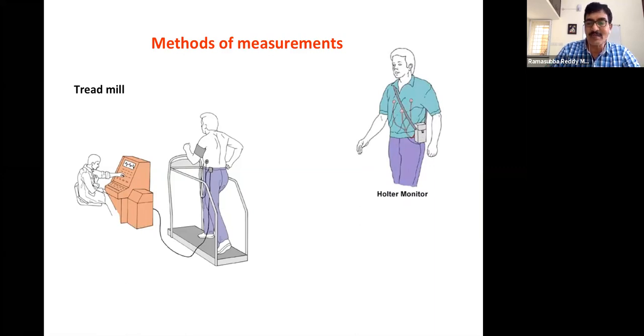That was designed very long back. It is only an analog waveform that is recorded there, and that will be given to the hospital, and then the hospital will analyze this 24 hours of ECG in about 2 hours' time, and that result will be stated. But now with technology advancement, we will be doing it online and trying to give the same or better analysis. So it depends on how we can implement it.